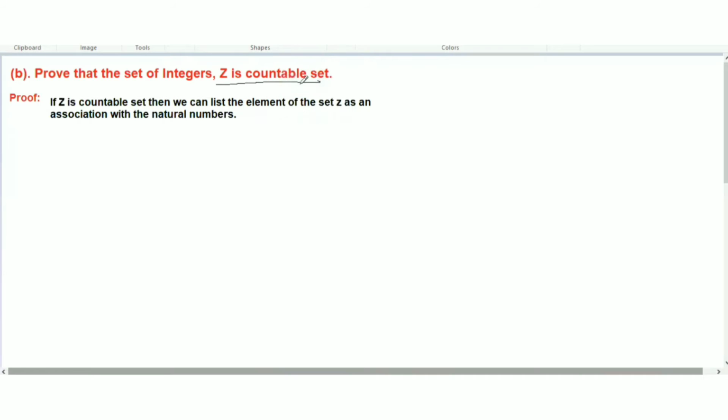Now, as we did in the first question, we know what a countable set is: either finite or countably infinite. Read this sentence I have written here.